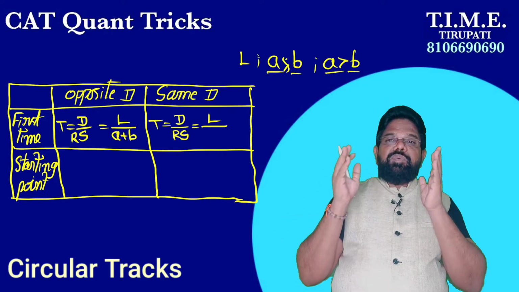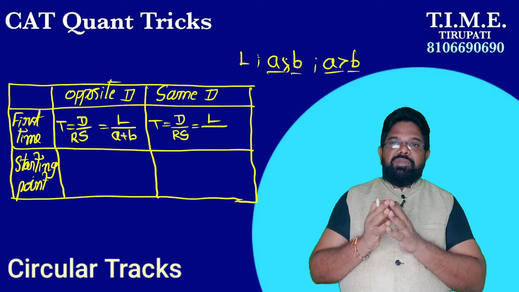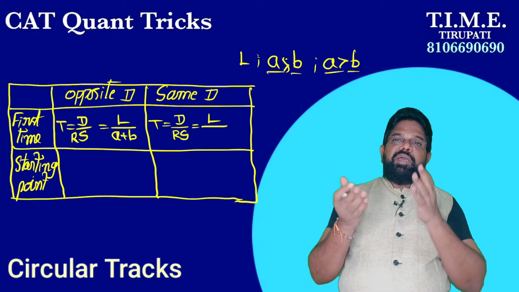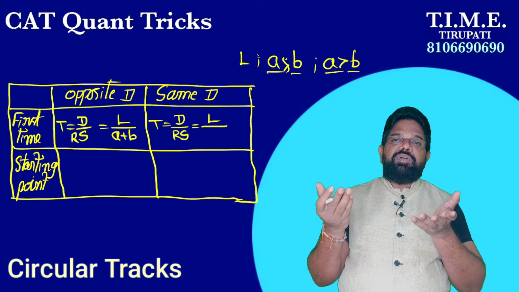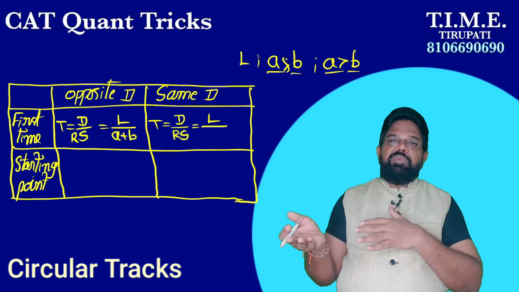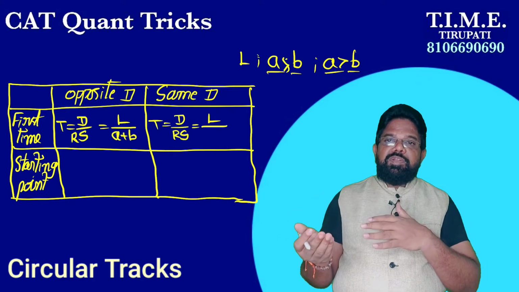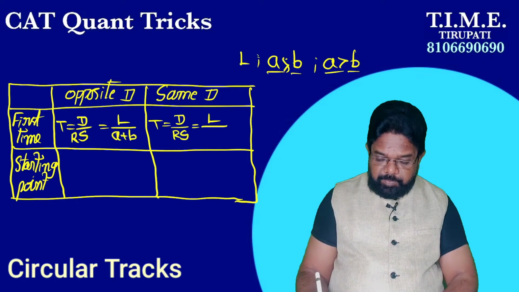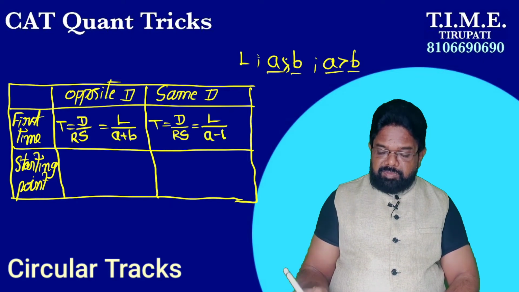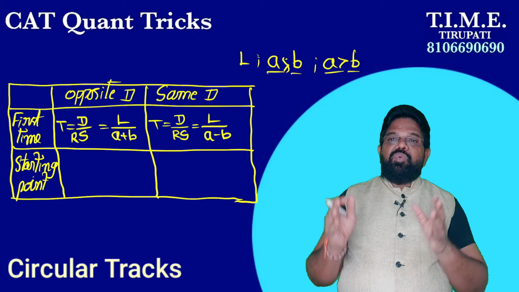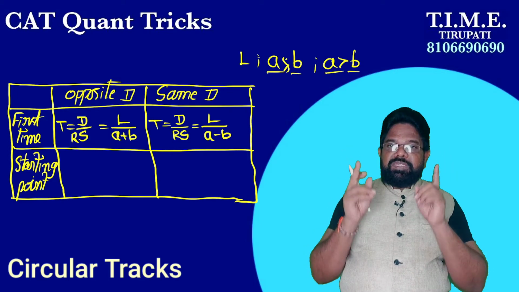The reason is that the relative speed must also be positive. So for the difference, you take either a minus b or b minus a, whichever is greater, first. Here I take a greater than b, so the relative speed is a minus b. So, what is the time taken to meet first time?